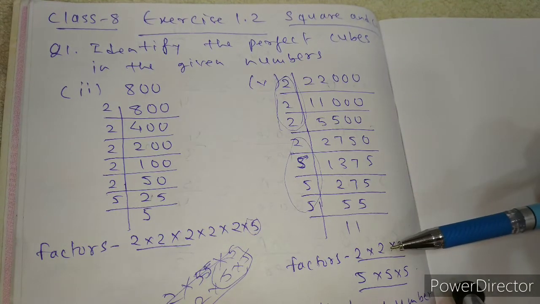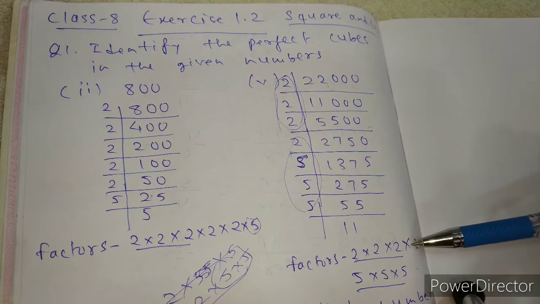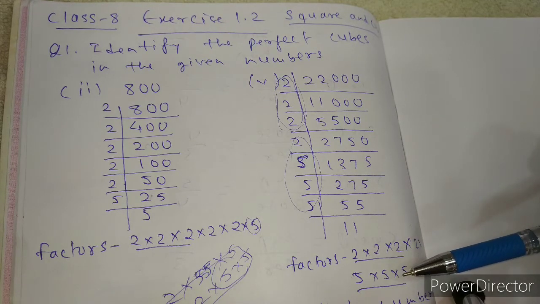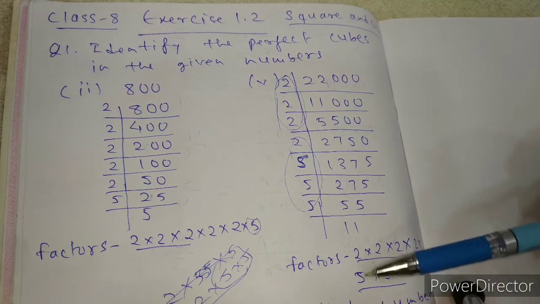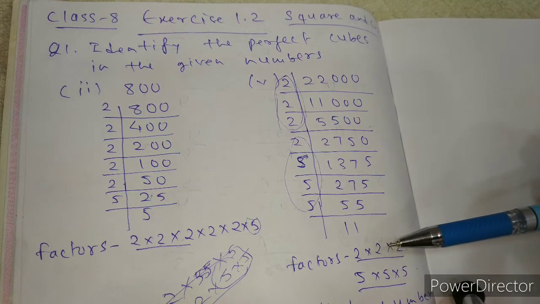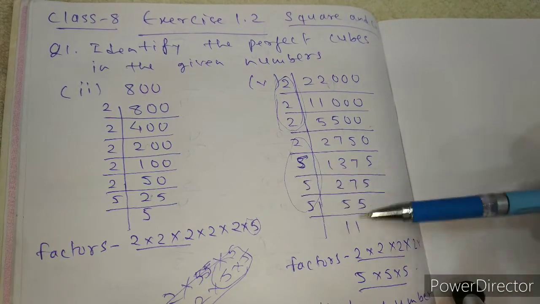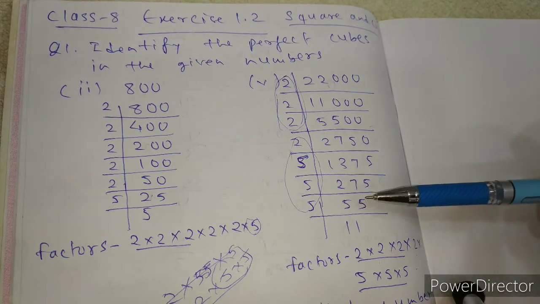What do we need for a perfect cube? 3 2s. So because of this extra 2, this will not be a perfect cube, because this 5 is also in a triplet, a group of 3. This 2 is also in a triplet, right? So both these numbers are not a perfect cube.